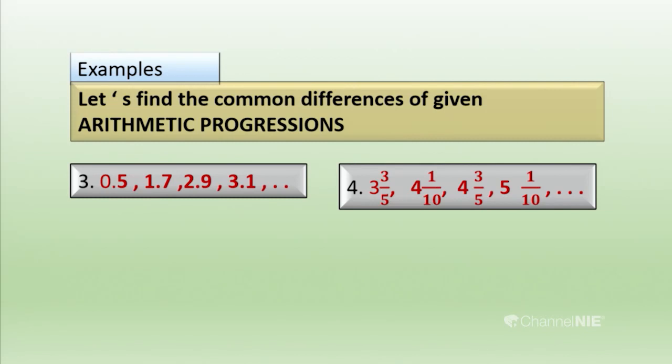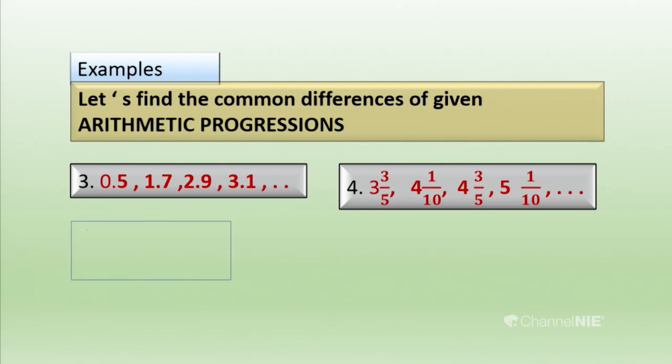Okay, let us do another one. What is the third example? It is a decimal arithmetic progression, that is 0.5, 1.7, 2.9, 3.1. How do you find the common difference of that? We should select a consecutive pair and subtract them. We have to subtract the previous term from the next term.